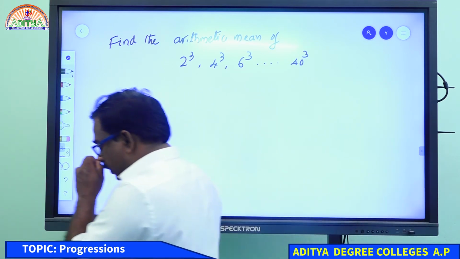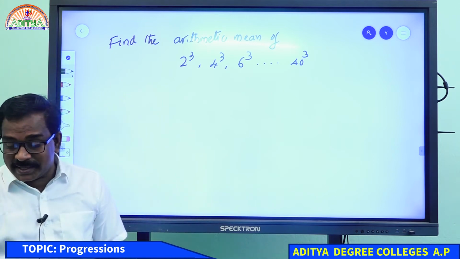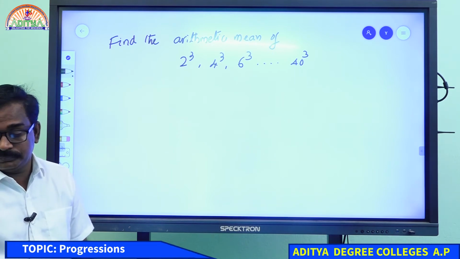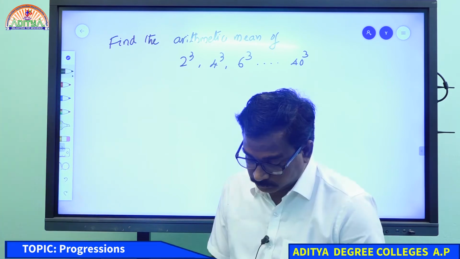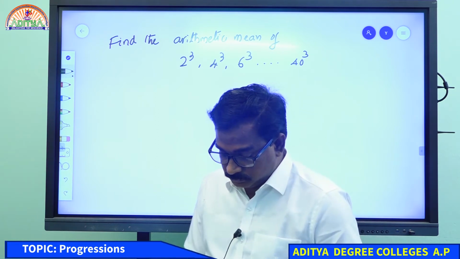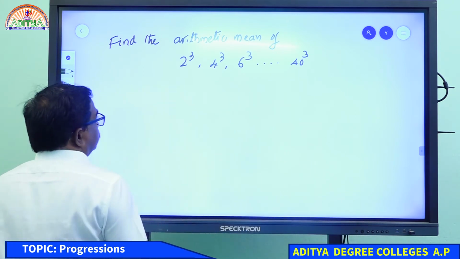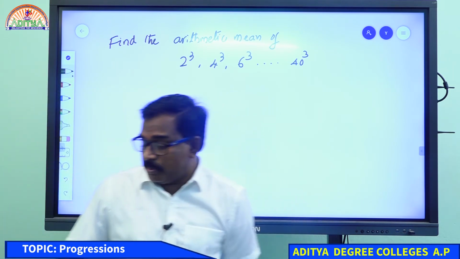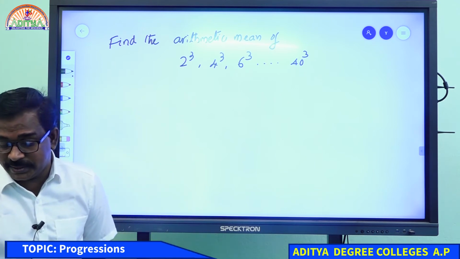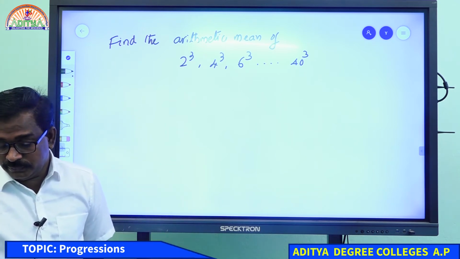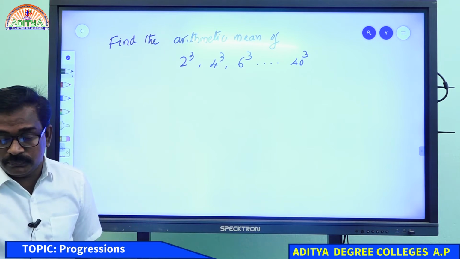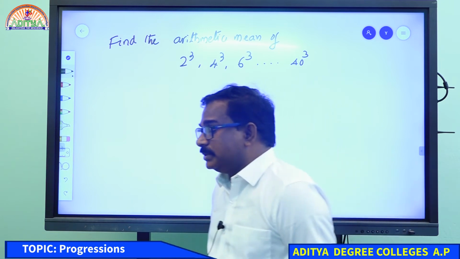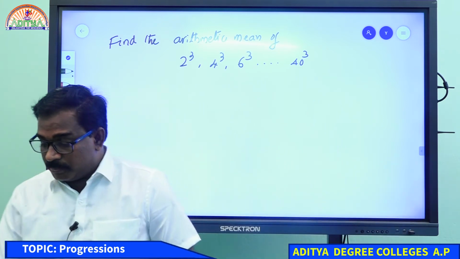Can I get an answer from any one of you? It is asking for the arithmetic mean. I gave one formula to find the arithmetic mean. Once you revise it, what is the formula? First term plus last term by 2. Arithmetic mean means the sum of all observations by the number of observations.